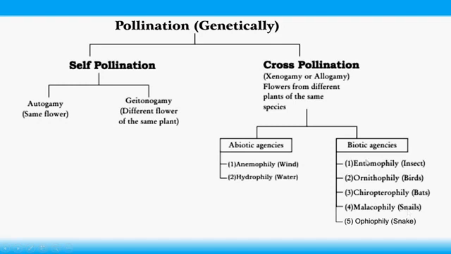If pollination occurs through insects, it is called entomophily. If through wind, it is called anemophily. If through snails, it is called malacophily. If through snakes, it is called opiophily. These pollinating agents we can discuss in the next part.